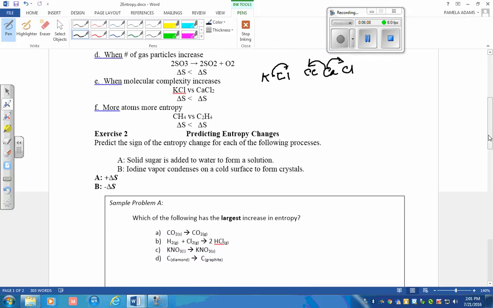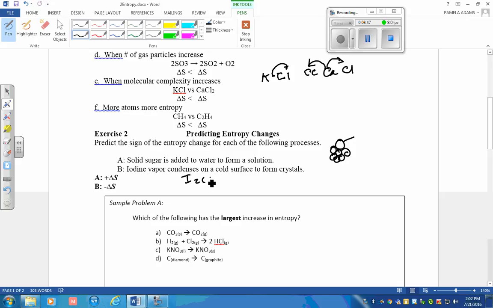In exercise 2, solid sugar is added to water to form a solution. Remember, a solid is, by your junior high definition, a highly organized, fixed particle vibrating in one place. You add it to water, it forms that nice little solvation complex where the solvent surrounds the solute, and then this solvation complex is free to move in the solvent.